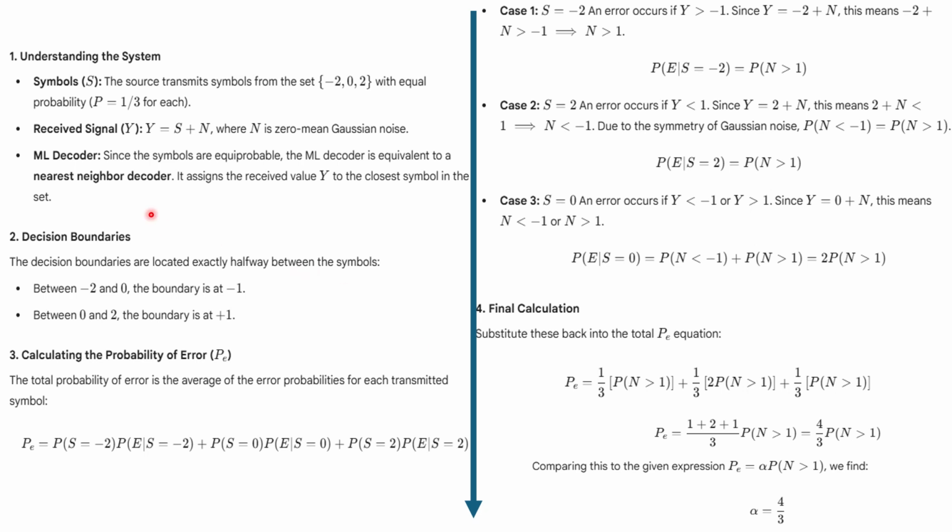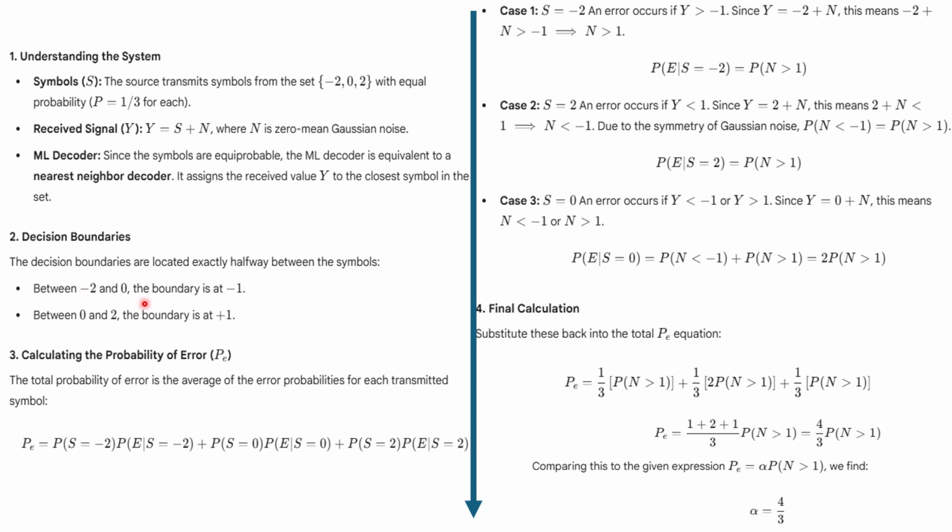First, the source transmits the symbol. What are the symbols? We have -2, 0 and 2. There are three symbols, with equal probability, always 1 by 3 for each. At the receiver end, Y will not be simply equal to S, because N is the error, zero mean Gaussian noise. Because of this noise, and since the symbols are equally probable, the ML decoder is equivalent to the nearest neighbor decoder.